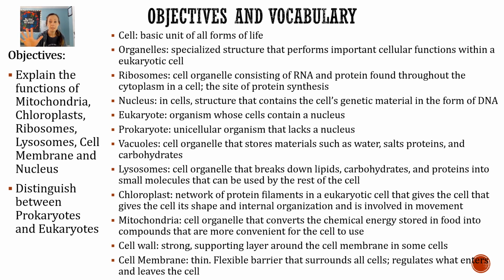So, like always, these are your objectives and your vocabulary. This is all on Quizlet. You do not have to write it down, so stop writing. The objectives, or what we're trying to do this week, is by the end of the week, you should be able to explain the functions of the mitochondria, chloroplast, ribosomes, lysosome, cell membrane, and nucleus. And you should be able to distinguish, or tell me the difference between, prokaryotes and eukaryotes.